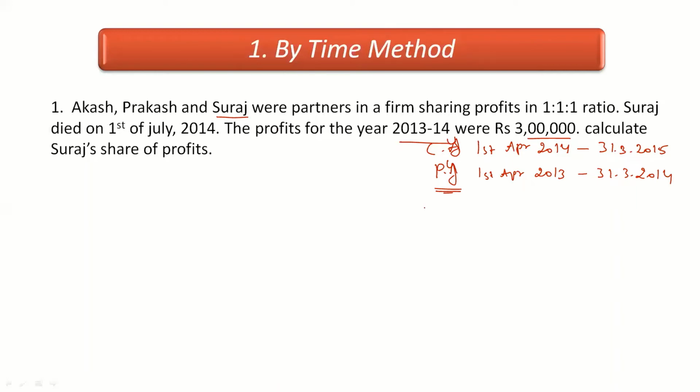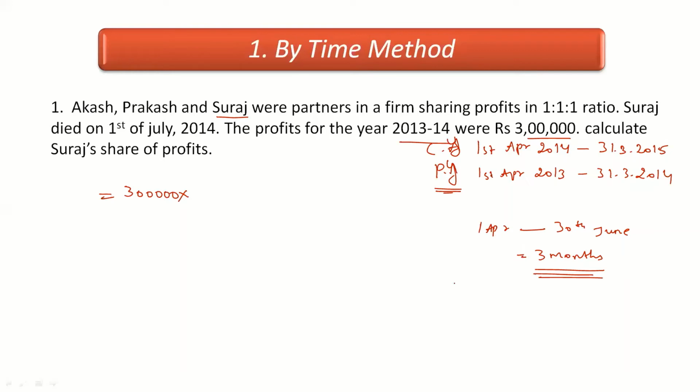So from 1st of April to when the partner died on 1st of July, it means still the July month has not started. So we'll exclude July month, from 1st of April to 30th of June. For the period of 3 months we have to find out the profits. So how we will do that? Profits for previous year are given, that is 3 lakh rupees. We want profits for 3 months now.